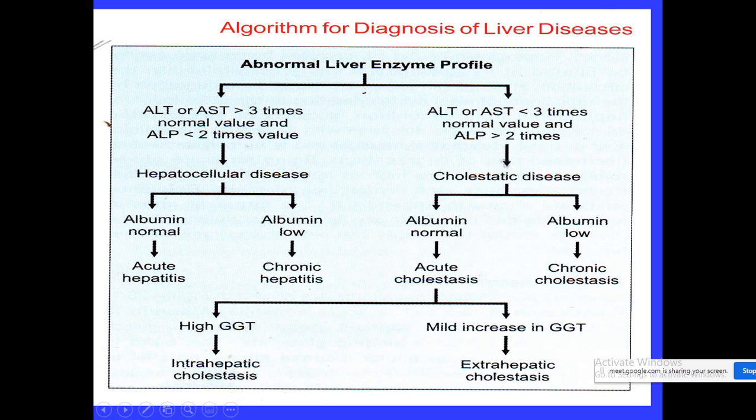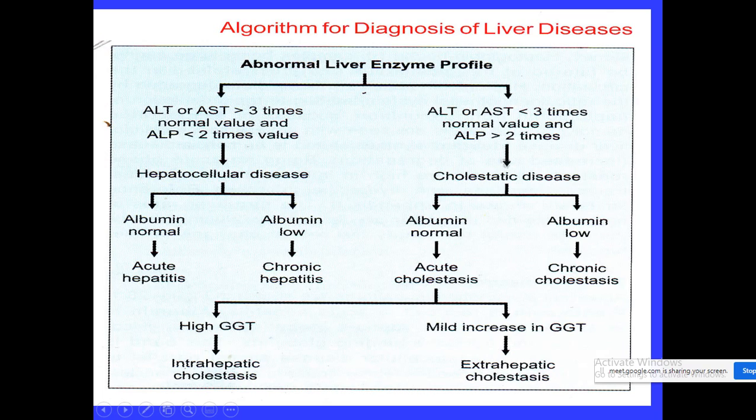It could be intrahepatic cholestasis if GGT is elevated, but if only slight elevation is observed in GGT, and it is acute cholestasis, it could be because of extrahepatic cholestasis. Extrahepatic means the cholestasis is not in the liver, but maybe in the surrounding organs, which is responsible for the acute cholestasis.